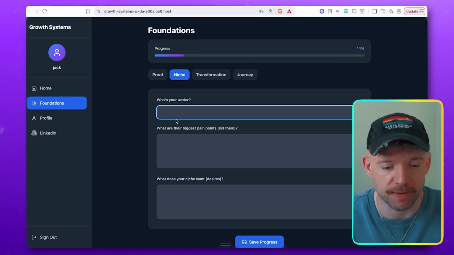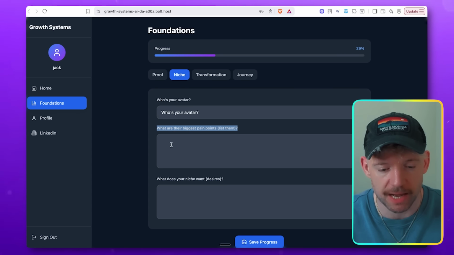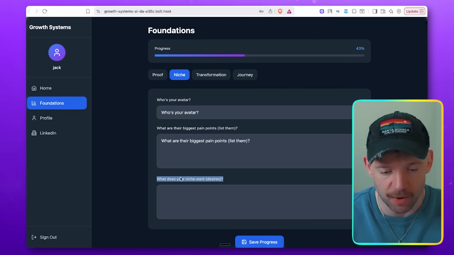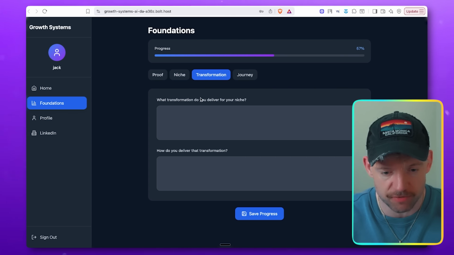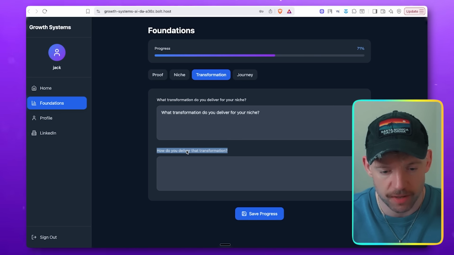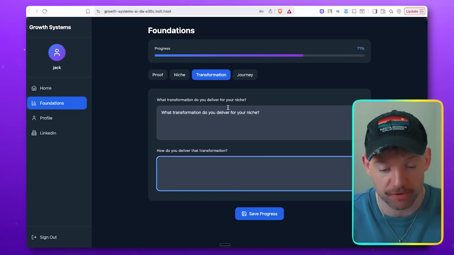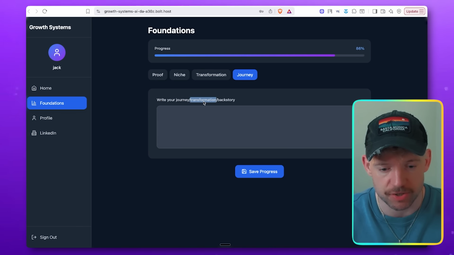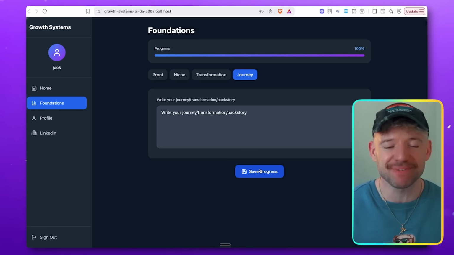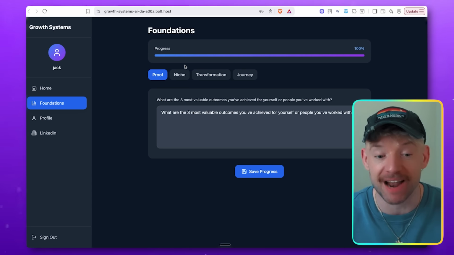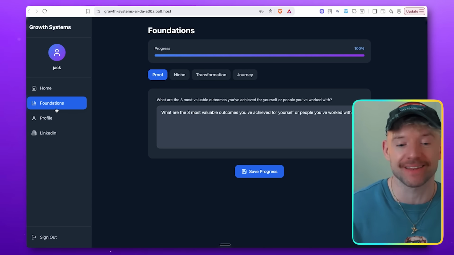The reason I'm doing this, by the way, guys, is because I'm now gonna send this over to N8N, and when I do that, I wanna know which one is which. So let's just have this key information here, transformation, beautiful, how do you deliver that transformation, boom, fantastic, and then journey. Great, so if I come down and say progress, we're now at 100%, changes have been saved, which is cool. Come over to proof, everything is there, so this is now hard-coded into their database.